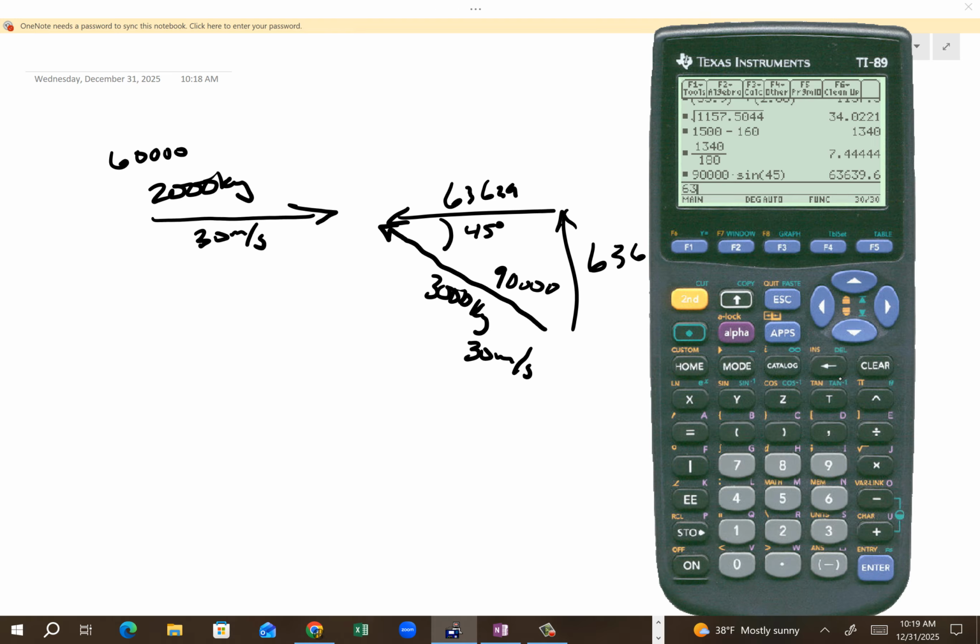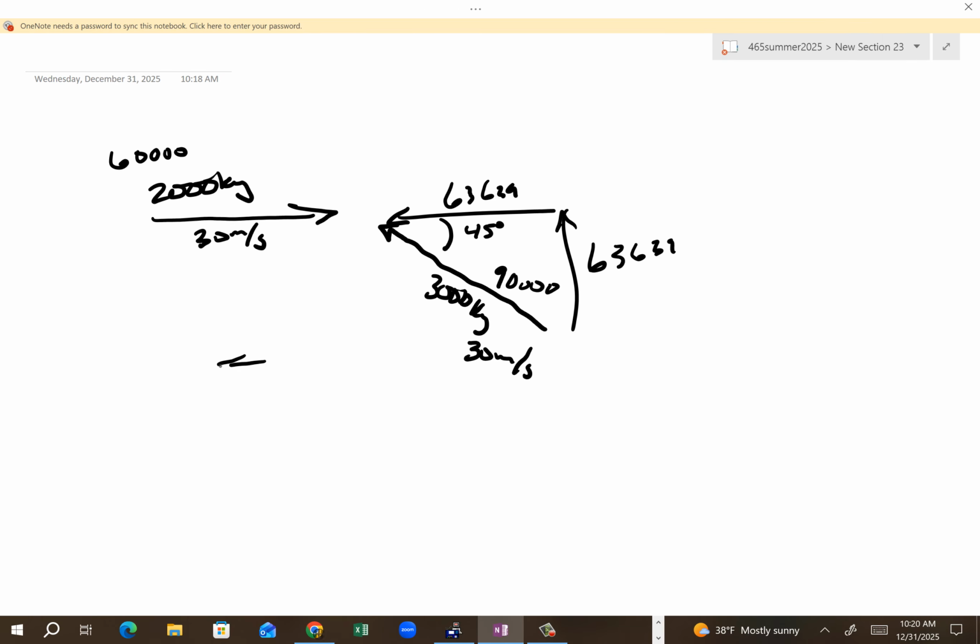Oh, darn it, 63,639 minus 60,000 leaves us with a whopping 3,639 in this direction. However, we are still 63,639 in this direction because they are vectors and they cannot cancel out. Meaning that for all intents and purposes, when the wreck happens, we're going to fly off this direction.